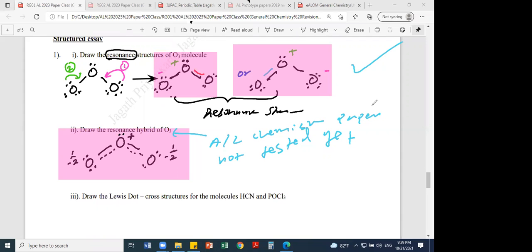But anyway, who is the chief of the paper setting panel? Professor S.P. Dharaniyagal. I think I told you about this.